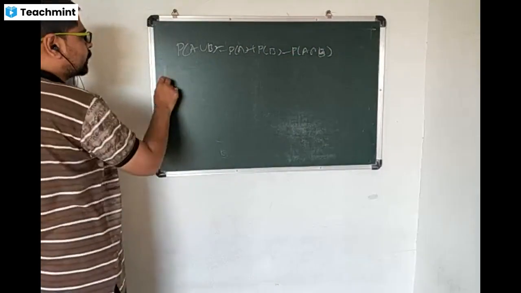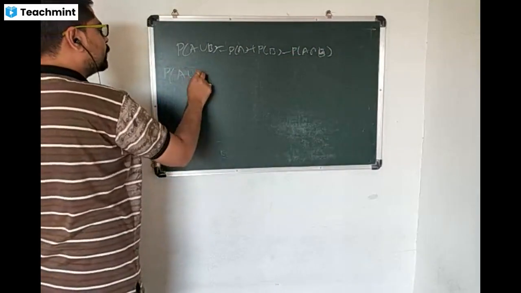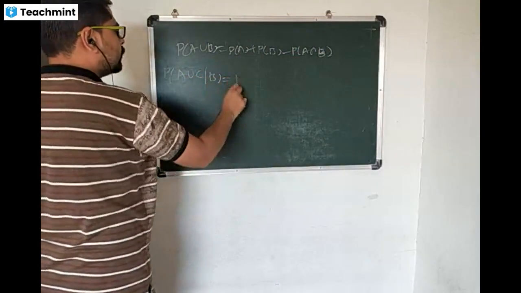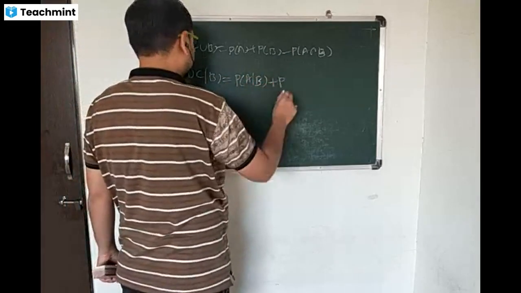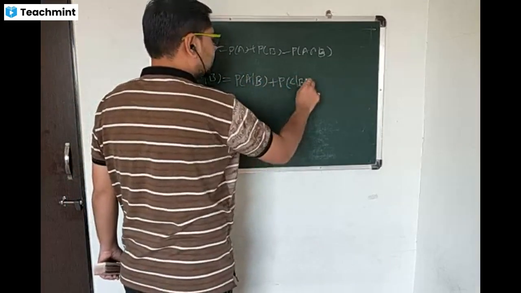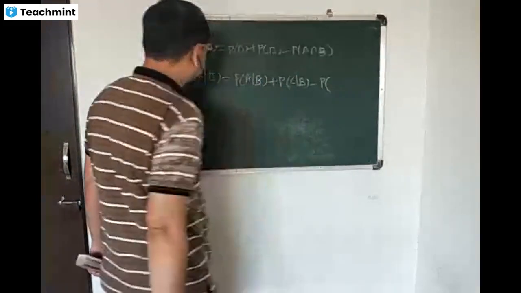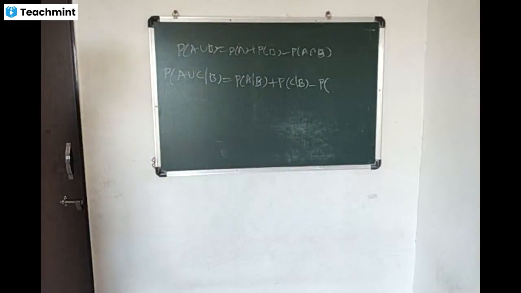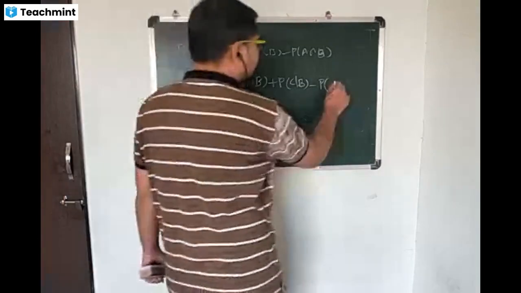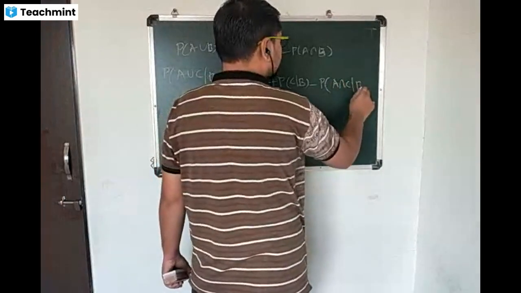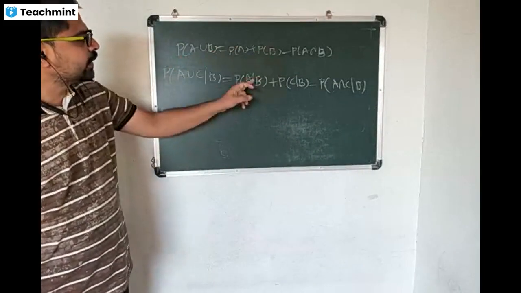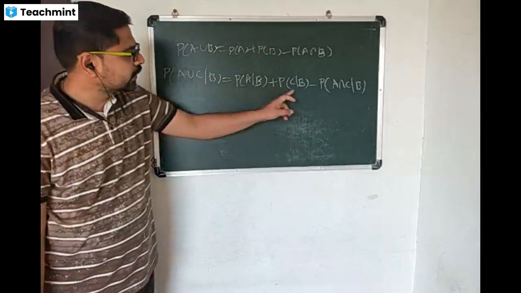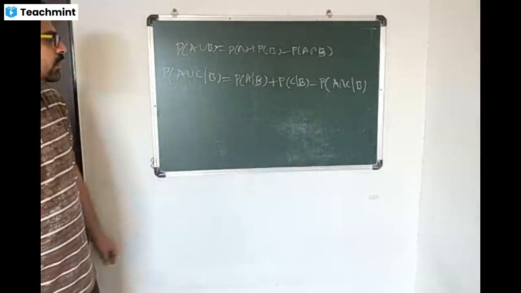So in case of conditional probability, it is probability of A union C given B is equal to probability of A given B plus probability of C given B minus probability of A intersection C given B. So it is similar, but the condition is present in all cases.